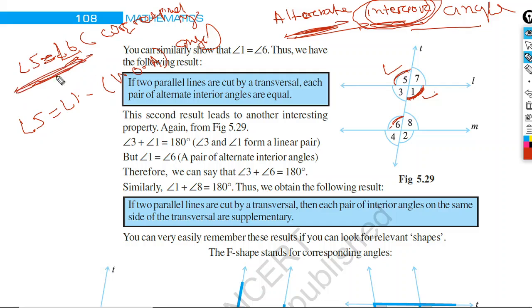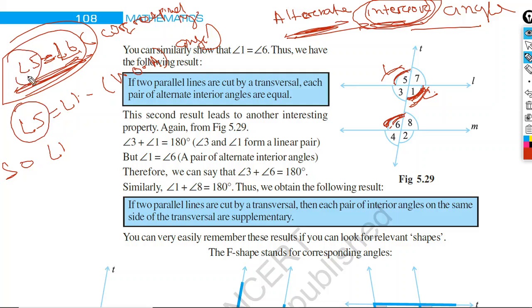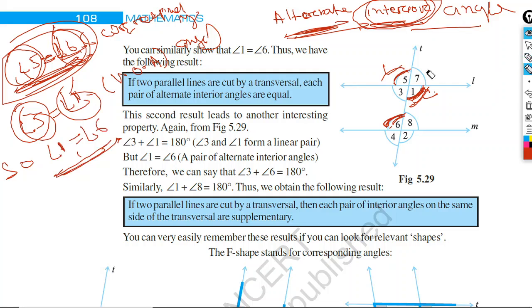Before, in this statement we had written angle 5 equal to angle 6. Now angle 5 equal to angle 1. Therefore, angle 1 equal to angle 6. Here you can see, if the LHS are equal, the RHS must be equal. So you can write angle 1 equal to angle 6 or angle 6 equal to angle 1. Now, look at the figure. Who are angle 1 and angle 6? They are nobody but alternate interior angles.